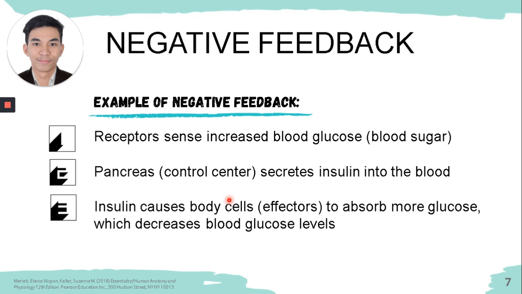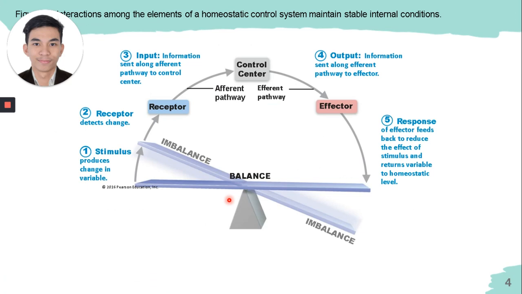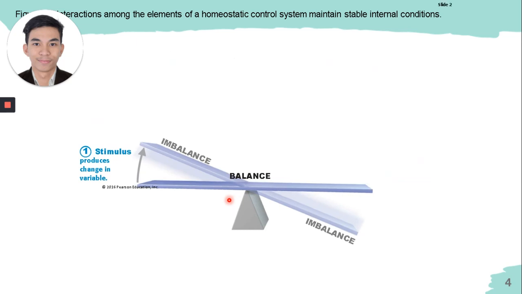So these are the examples of negative feedback. Okay, pakibasa na lang kasi I'll give you an example in this illustration. So this is the figure that shows interaction among the elements of the homeostatic control to maintain internal or stable internal equilibrium. Okay? So let us say, for example, that the variable is imbalance. Example is the increase in blood sugar, which may cause diabetes.